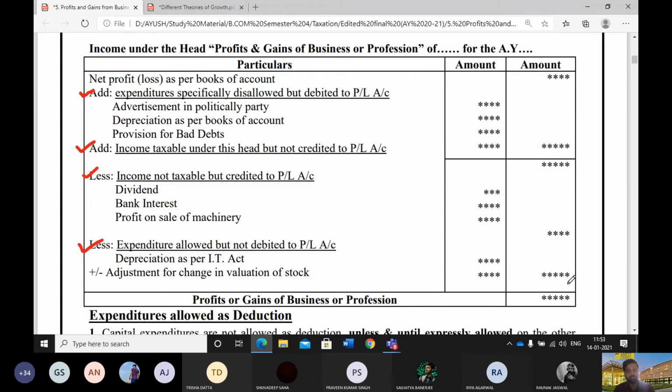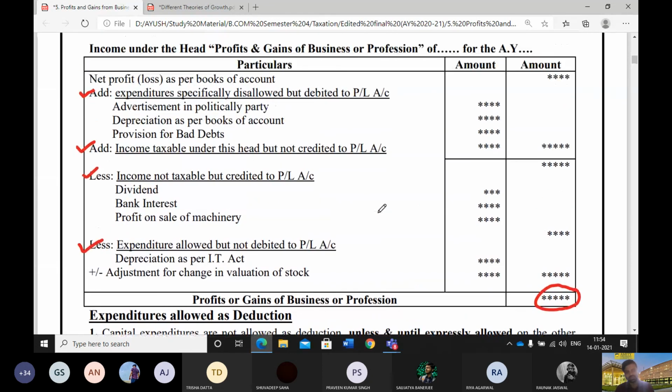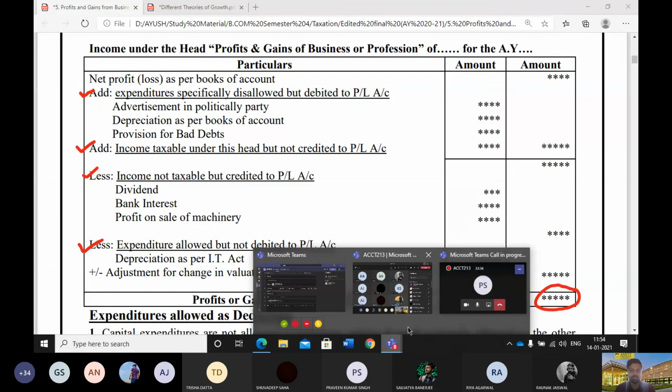Okay. So finally, we'll get our profit or loss from this part. But it's not so easy. You need to study the entire sections from section 30 to 43B to find which item you can leave in the PL and which needs to be removed. There is a huge list of these items and we need to complete all this. We'll continue with this chapter in the next class.